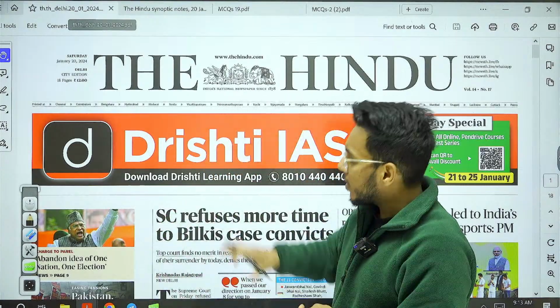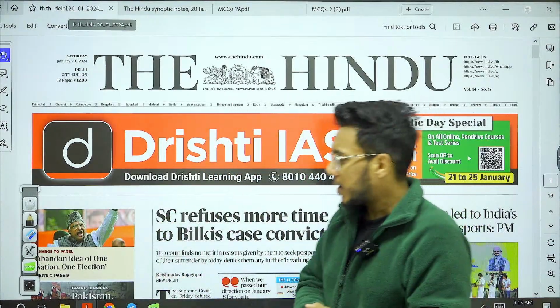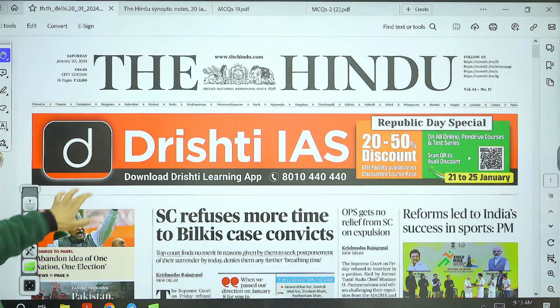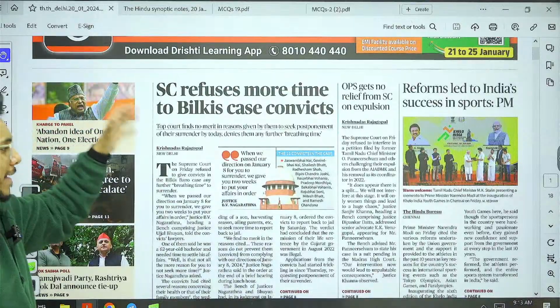Now, first of all, let's take an overview of the entire newspaper. So here we have the Delhi edition of the Hindu newspaper, and the first article that we have is: Supreme Court refuses more time to Bilkis case convicts.